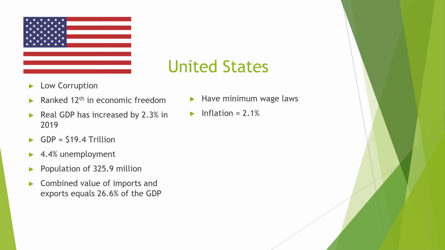Real GDP in the United States is 19.4 trillion, which is an increase of 2.3% from the previous year. As far as population, the United States is 325.9 million people, and out of all those people, 4.4% are unemployed. The combined value of imports and exports equals about 26.6% of the overall GDP in the United States.